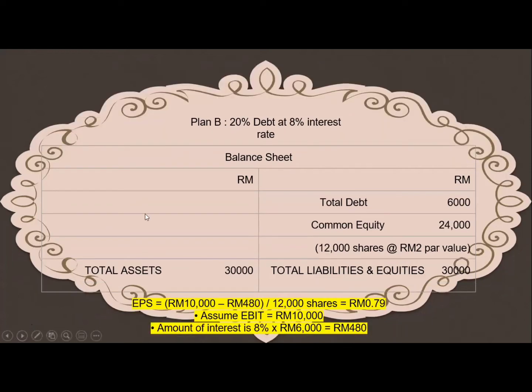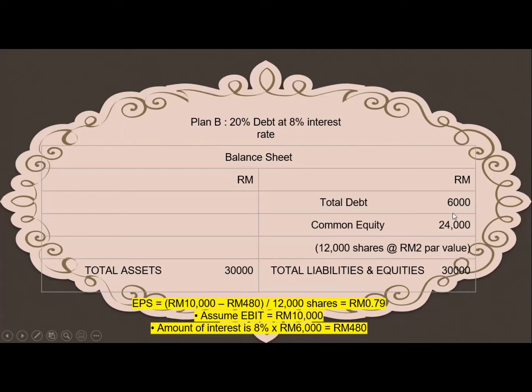For Plan B, there is 20% debt at 8% interest rate. You can see in the balance sheet, the total debt is 6,000. We get it from 30,000 times 20%, which is 6,000.